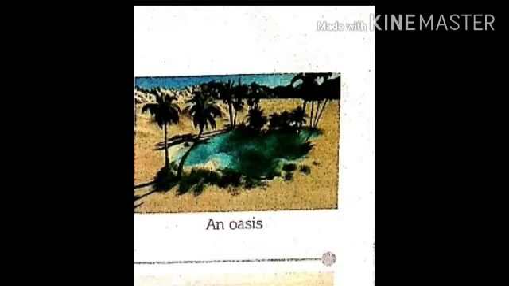Plains. Plains are lowlands that extend over thousands of kilometers. There are no great changes in elevation across plains. Plains are generally formed by rivers that rise in the mountains and flow down. In the process, these rivers deposit sand and silt along the riverbed. Over a period of time, plains are formed by these deposits. For example, the northern plains in India have been formed by the river Ganga.